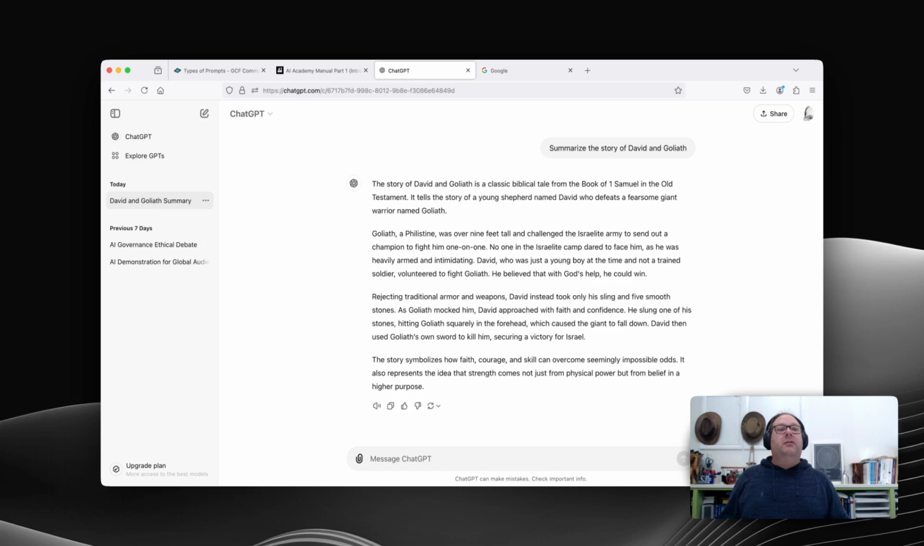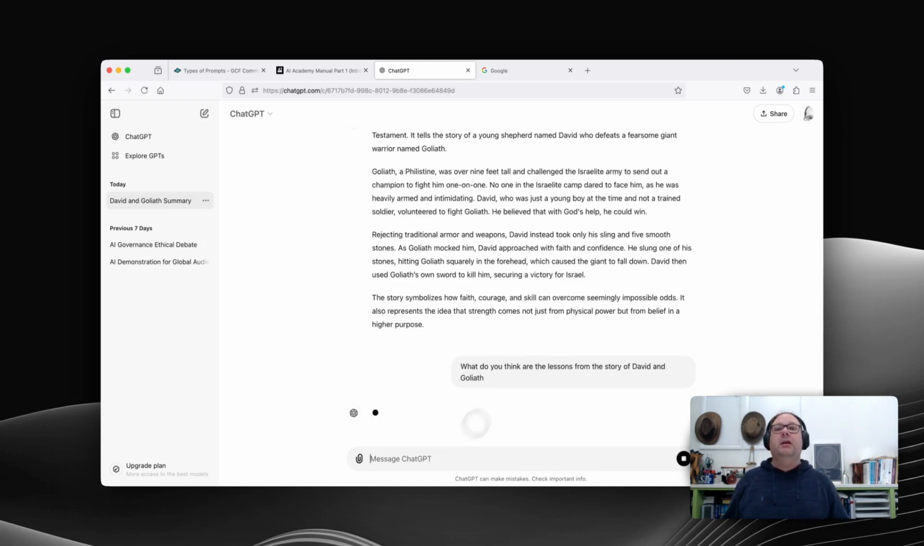But if you give it a more open-ended prompt, then it can give you things that maybe you wouldn't be able to get from Google. For example, what do you think are the lessons from the story of David and Goliath? And we'll see what ChatGPT thinks about that.